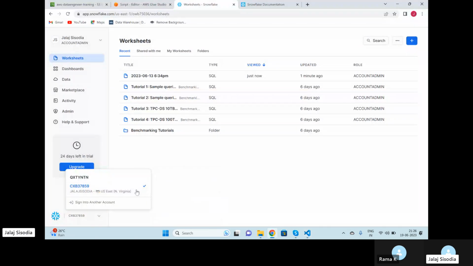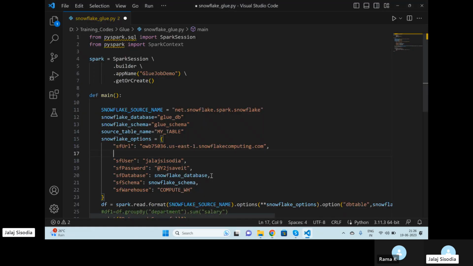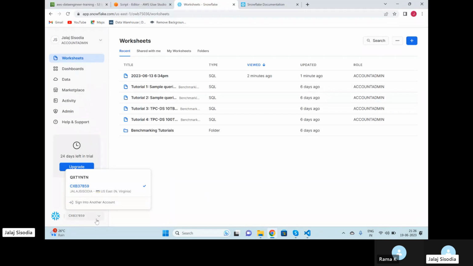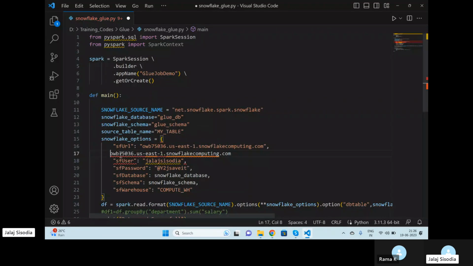Just a second now. We can definitely create the URL from here also, but if I'm not wrong, I have seen how we can do it. If I just paste this, basically it's just this. Actually, it is this one only. You have to remove HTTPS, and it's the same. So you have to come here on this last option, go on your account details and copy the account URL. Remove the HTTPS part. You have to start from your account number. Okay. Then just paste this here.